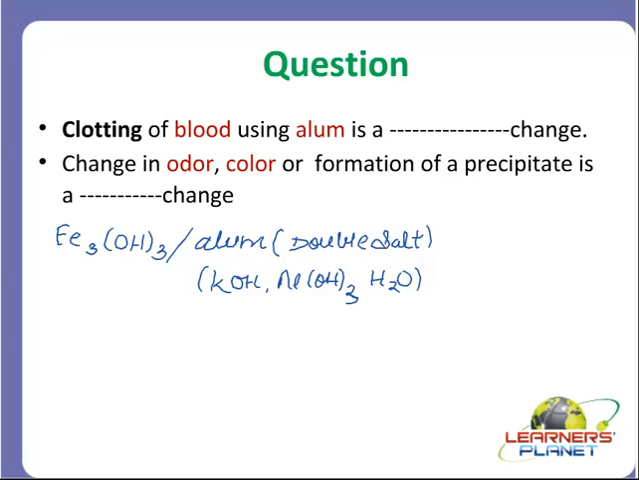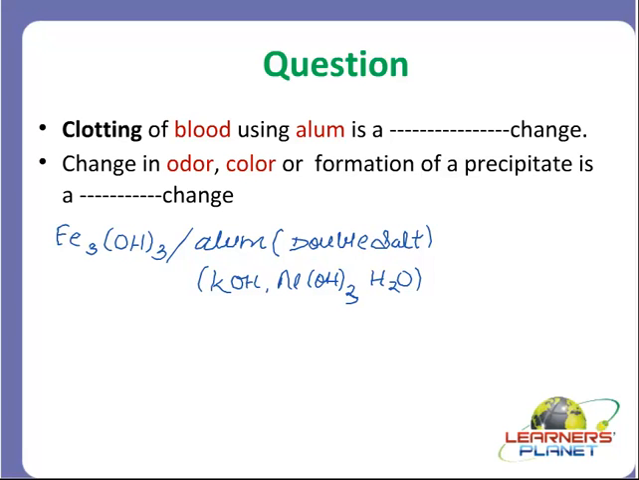Right students? Now what we are doing is that whenever there is a cut or there is a bleeding, we are putting this alum or ferric hydroxide, right? So what happens? Your blood clots. Now why is it clotting? Because these chemicals which you are using are changing the chemical composition of the blood there. The blood coagulates, or the blood precipitates.